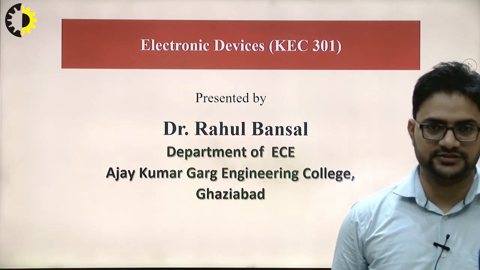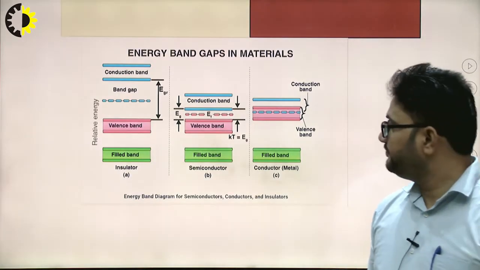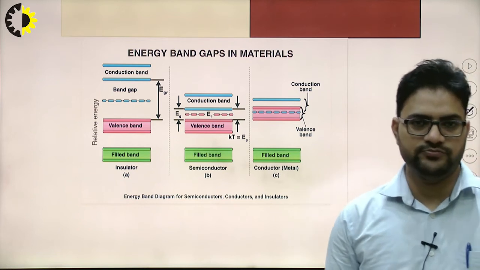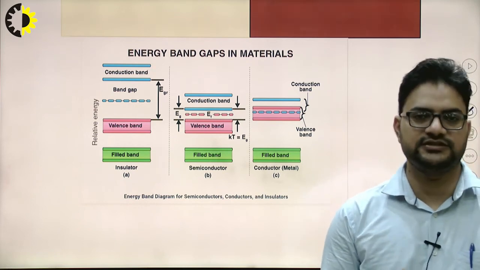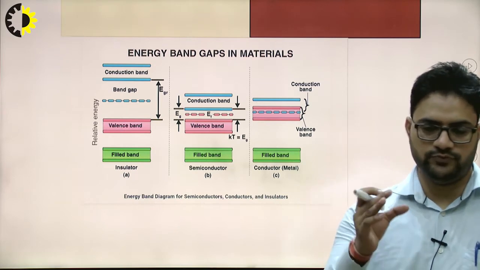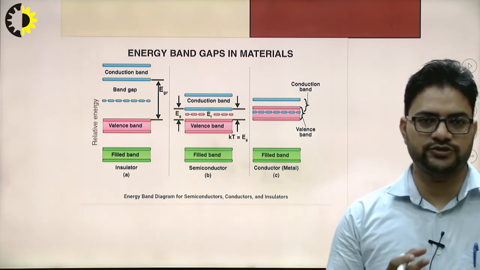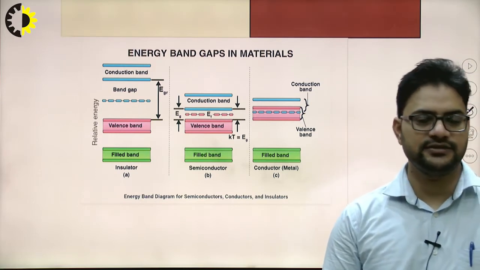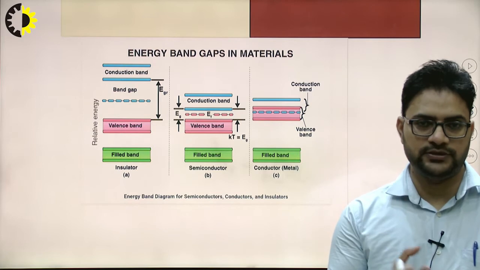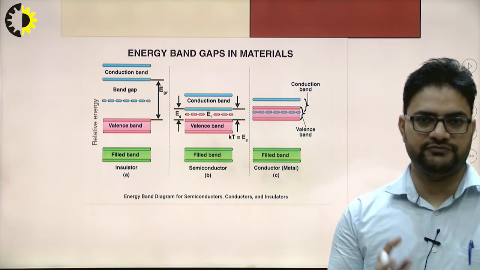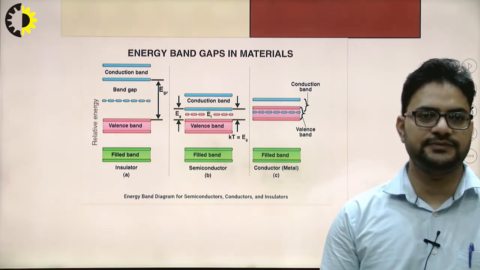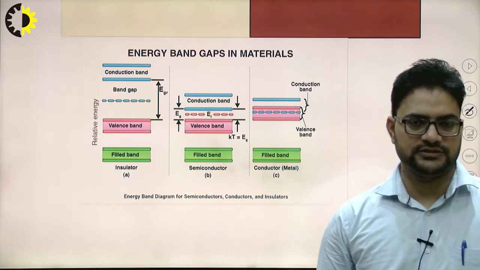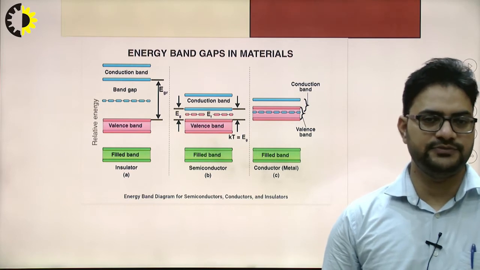So let us start. In the previous video lecture, we discussed how we form the extrinsic semiconductor from the intrinsic semiconductor. Group 4 elements belong to the pure semiconductors. They are also called intrinsic semiconductors. If we dope the fourth group element with the fifth group element, they form n-type semiconductors. If we dope the fourth group element with the third group element, they form p-type semiconductors.